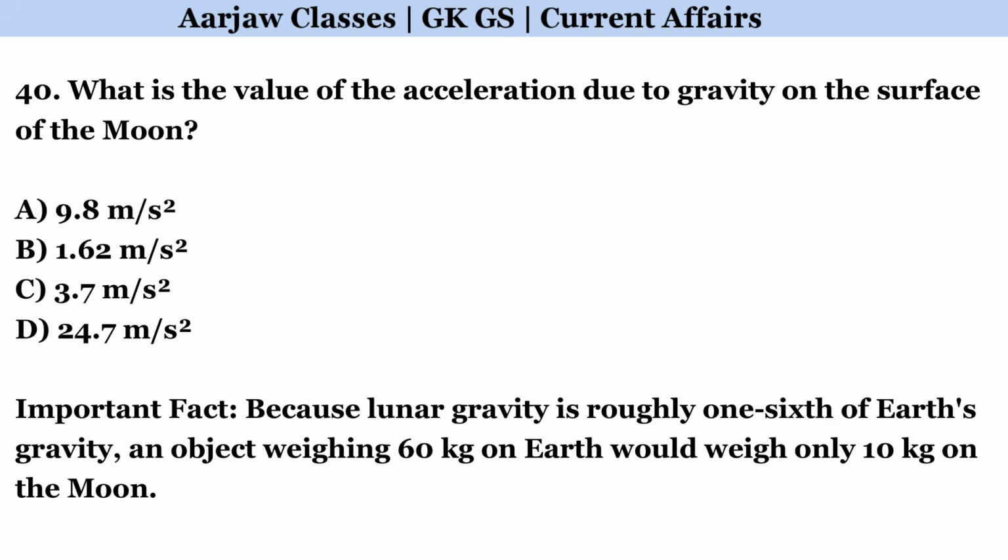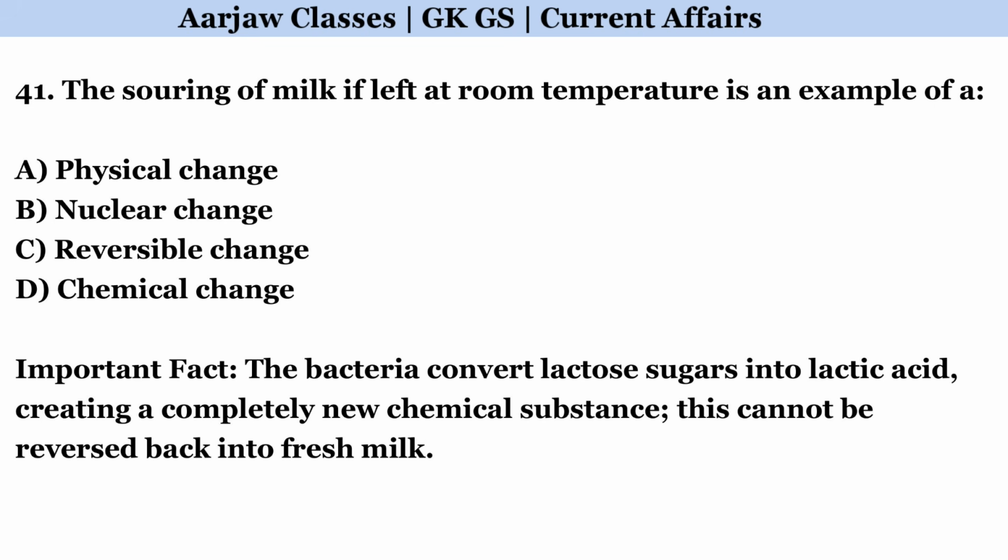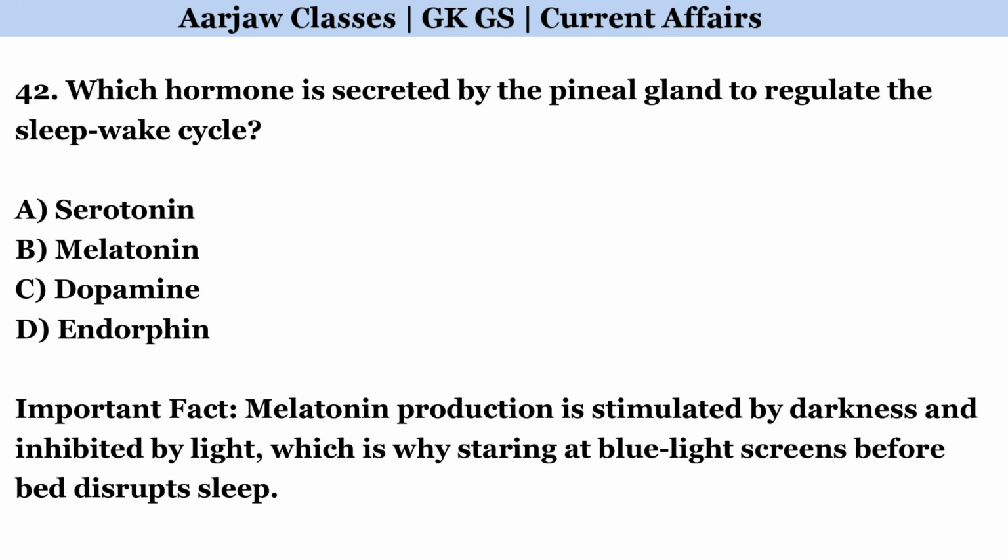What is the value of the acceleration due to gravity on the surface of the moon? Correct option is B. 1.62 meter per square second. The souring of milk if left at room temperature is an example of A. Correct option is D. Chemical change. Which hormone is secreted by the pineal gland to regulate the sleep-wake cycle? Correct option is B. Melatonin.